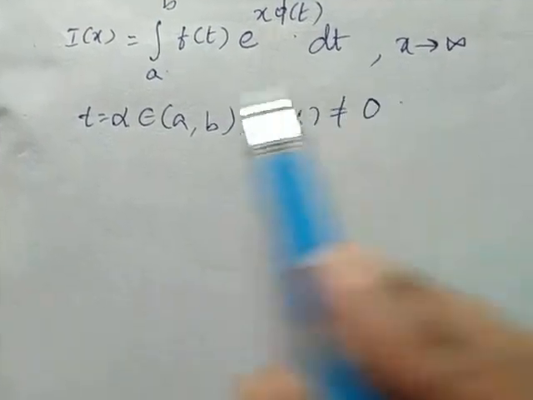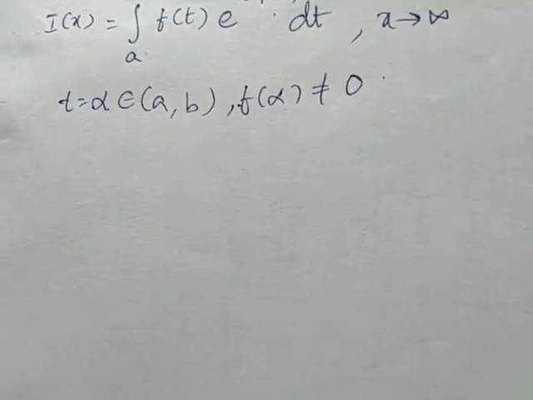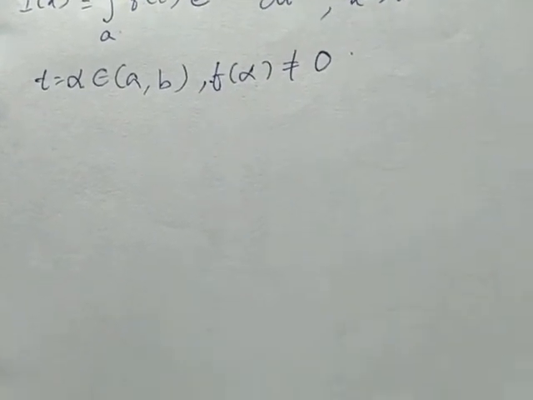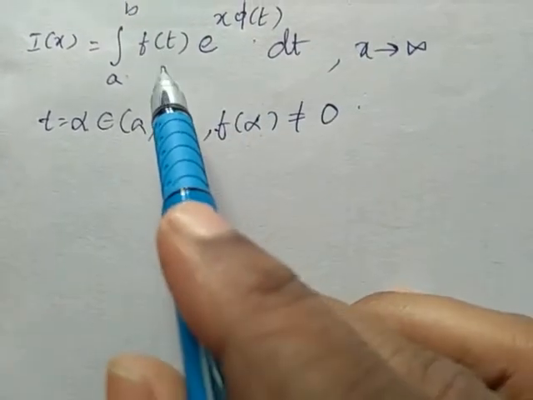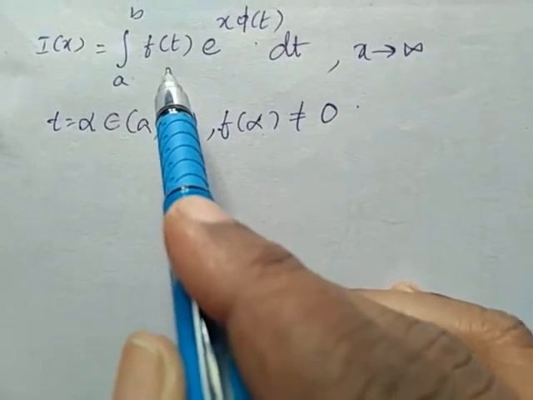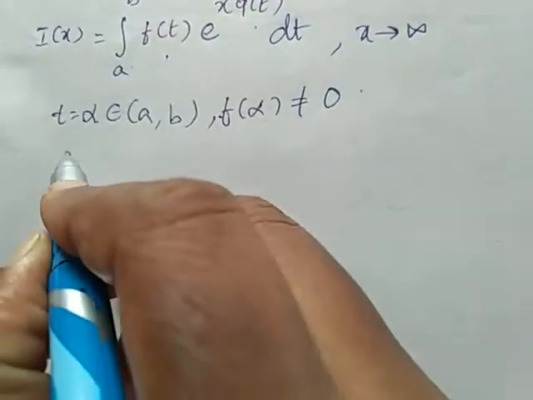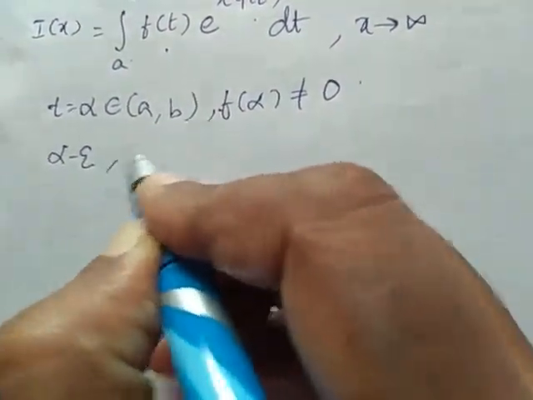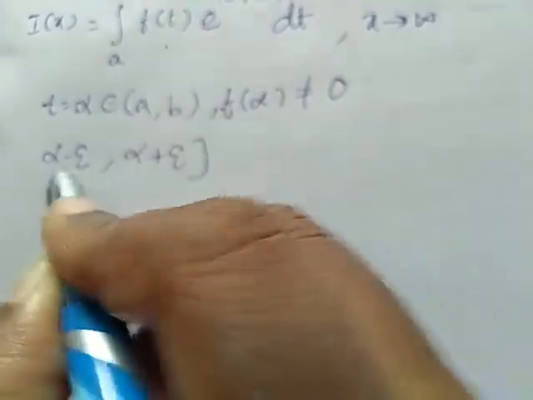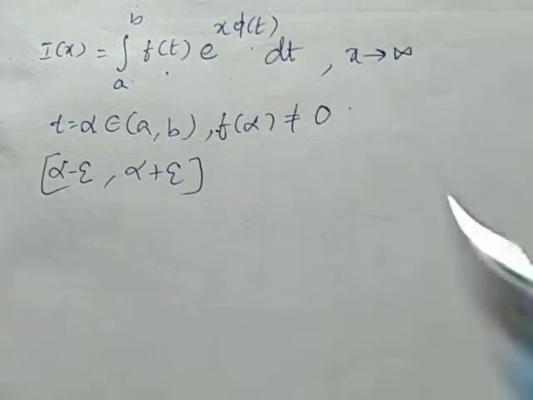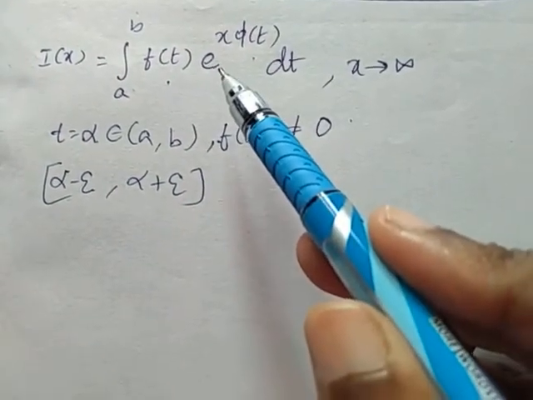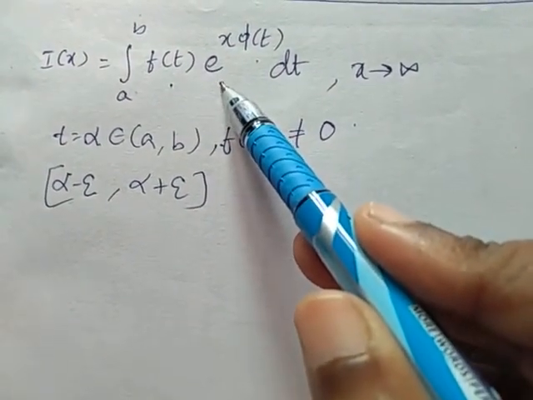If this is the case, from the neighborhood definition, the maximum contribution of the integral we can obtain between alpha minus epsilon and alpha plus epsilon. Between alpha minus epsilon and alpha plus epsilon, we are going to find the asymptotic behavior of this integral I of x.